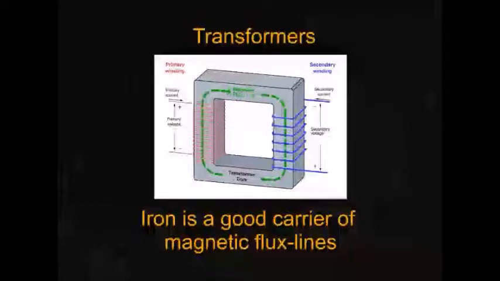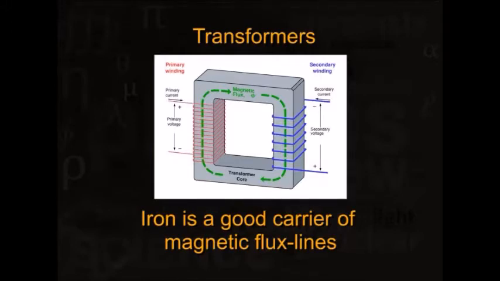Now, this also gives us the principle of transformers. You imagine two coils which are wound on the two arms of a core which is made of iron. Iron we take because it allows a very smooth passage of magnetic flux. Now, if we pass alternating current through one coil which is called a primary winding, then an alternating current will also be generated in the second coil which is called the secondary winding.